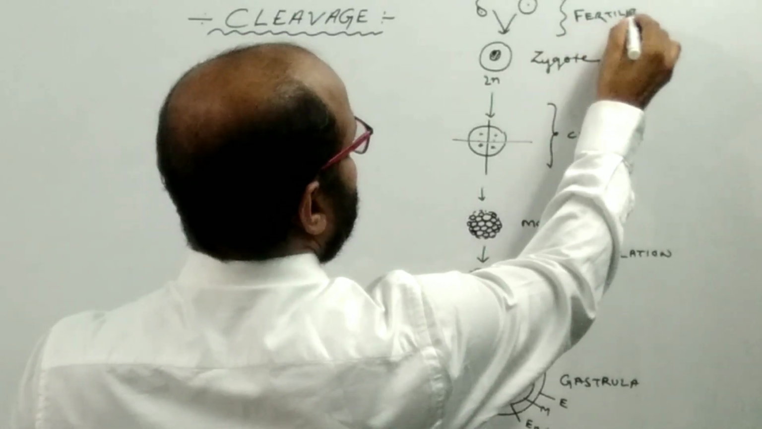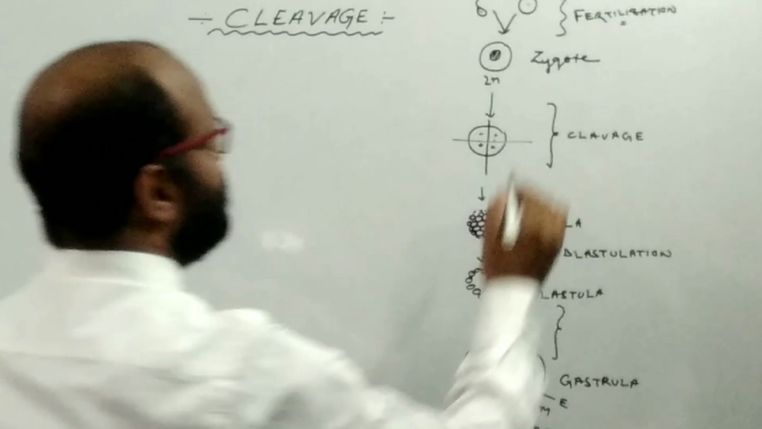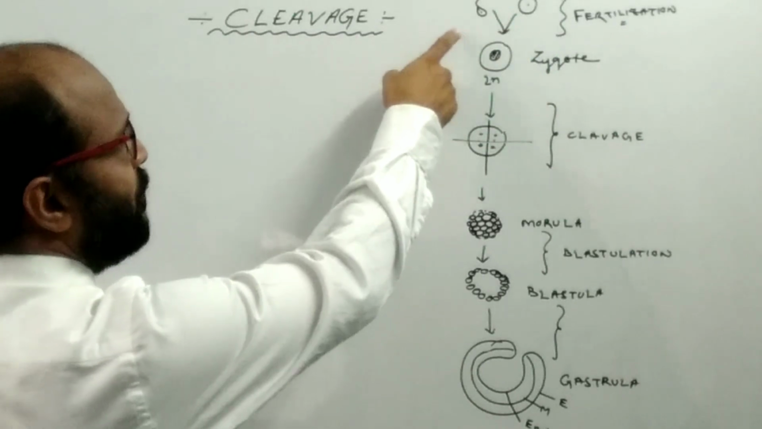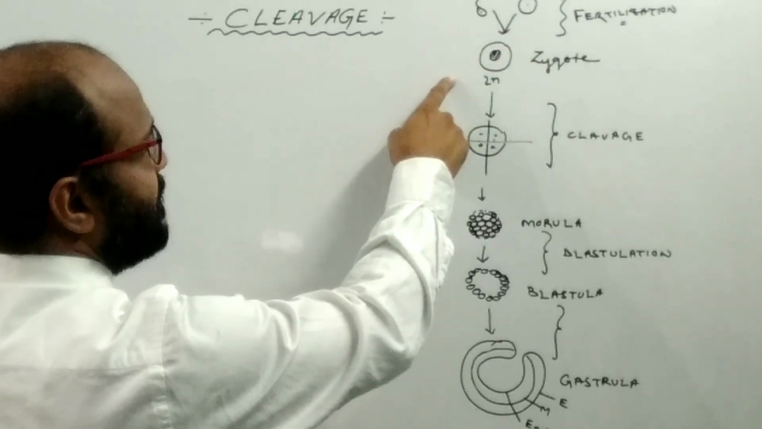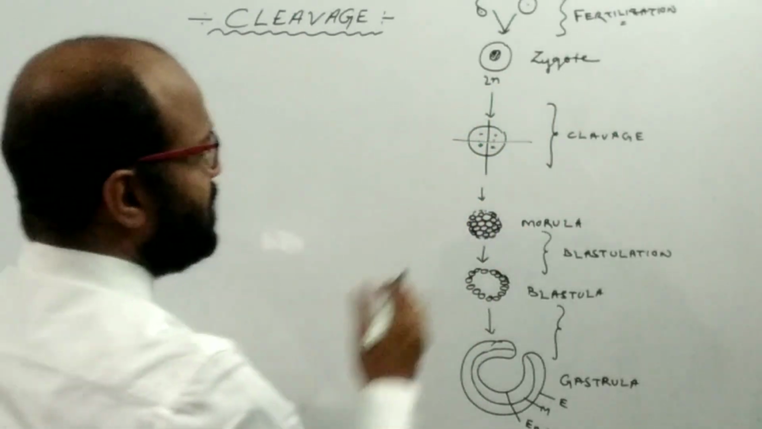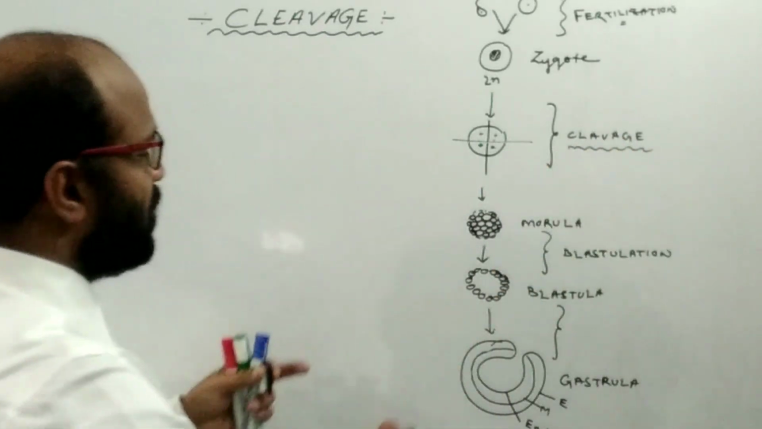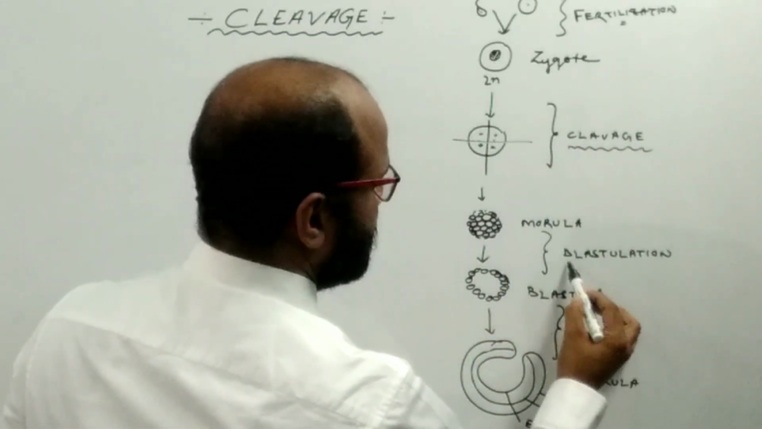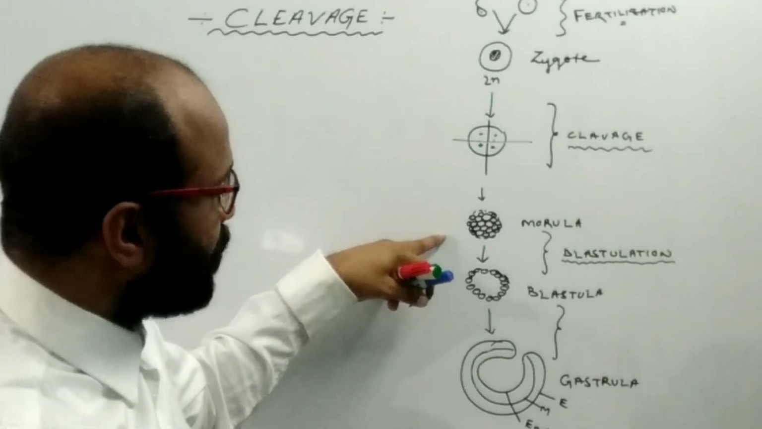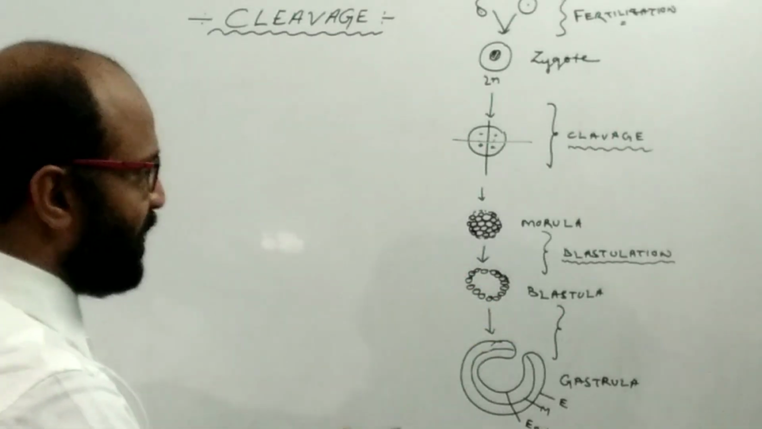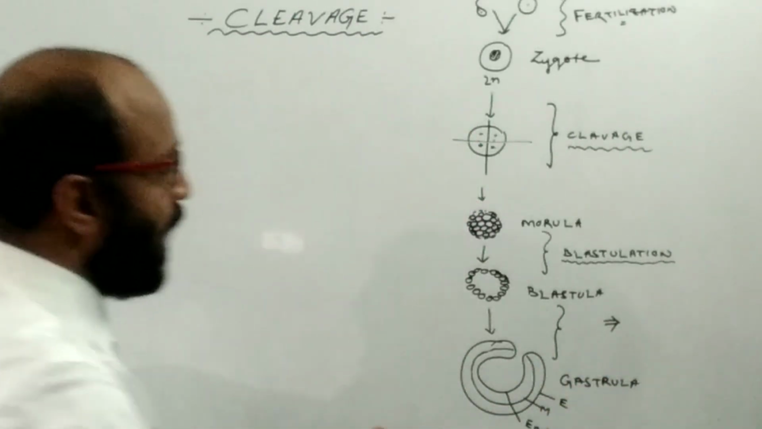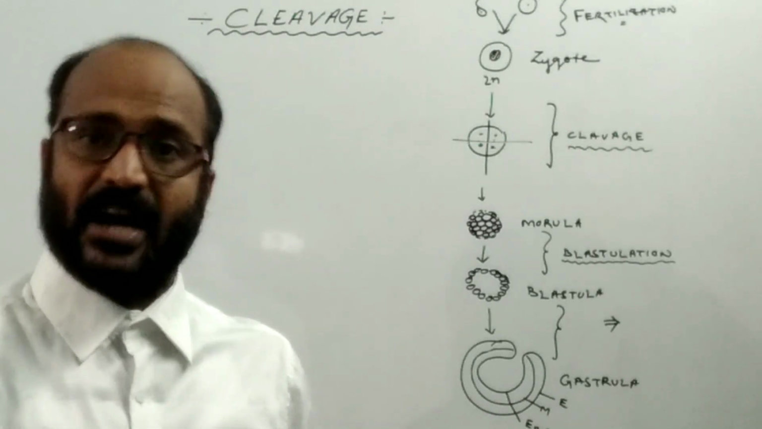After the fertilization process, which I already discussed in my last video, there are several processes. By fertilization, fusion of haploid gametes takes place, and as a result the zygote is formed. Now this zygote undergoes repeated mitotic division, which is known as cleavage. After cleavage, the second event is blastulation, by which the morula converts into the blastula. In humans, this blastula attaches to the wall of the uterus.